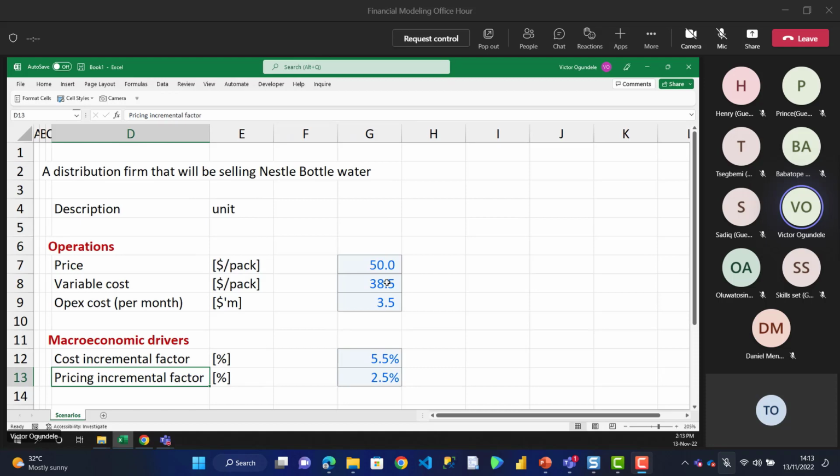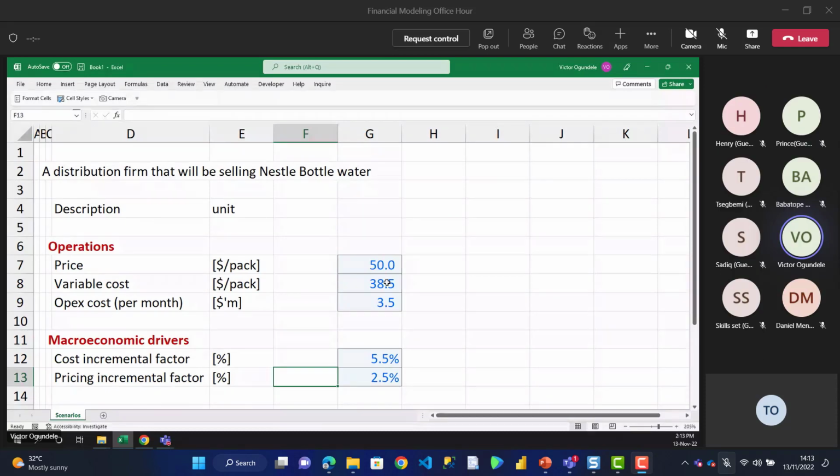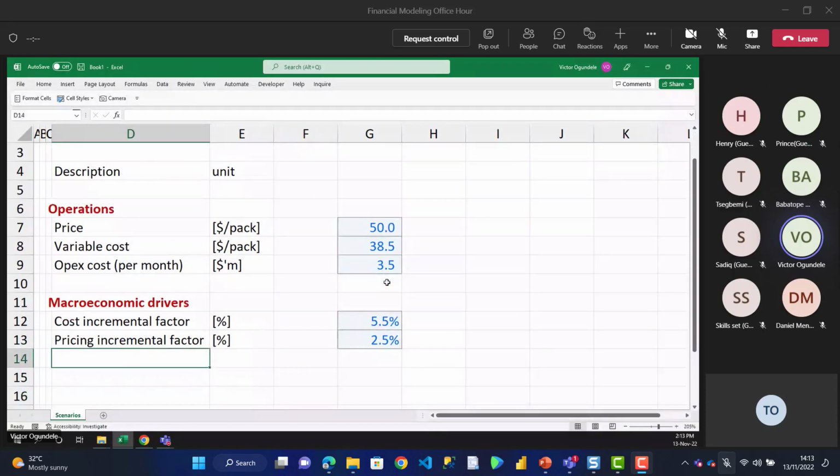Just for the purpose of our training, and to save time, right? So we have a macroeconomic assumption. So cost incremental factor, we have a pricing incremental factor. Which other one can we have? So it's just for us to be able to forecast our simple business operation.